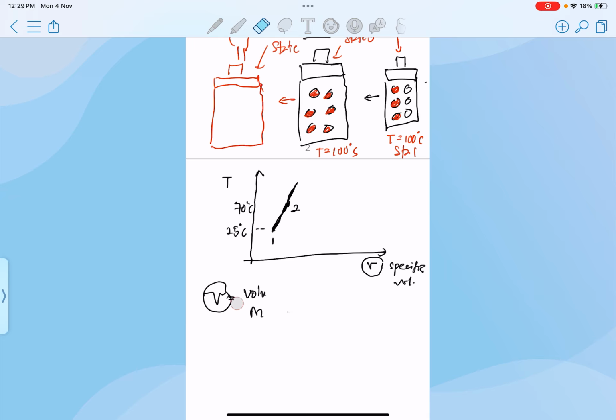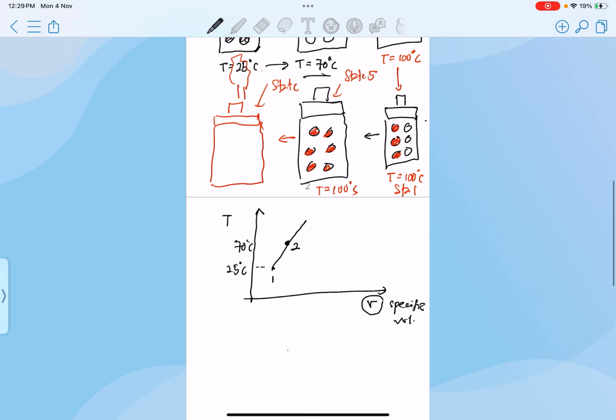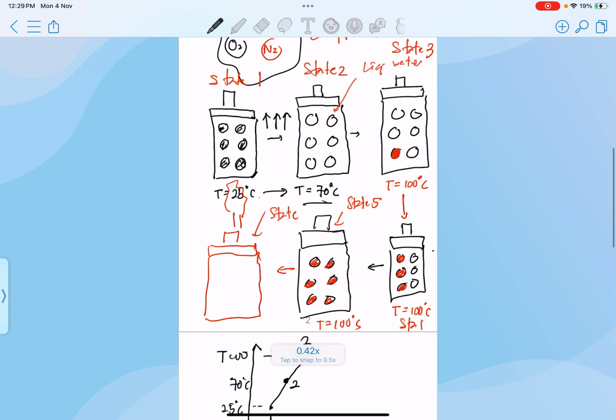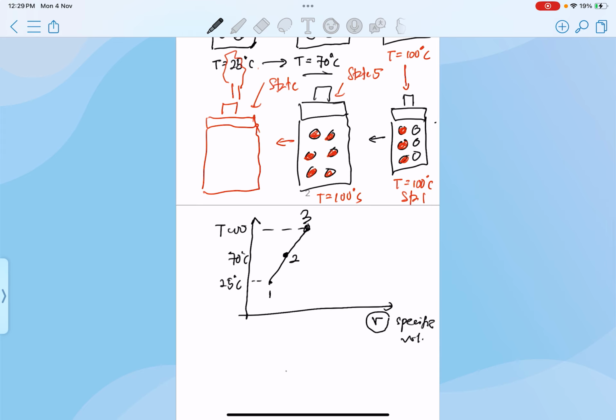So let me erase this one. Until I reach 100 degrees Celsius, and this is what we call state number 3, where the first liquid water is converted to vapor. Then I continue to heat up while the temperature is constant.